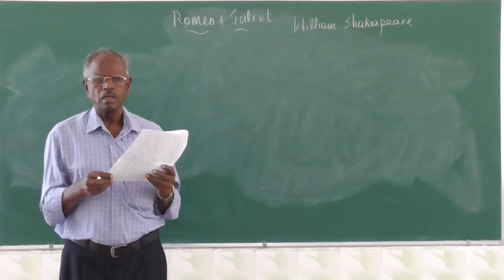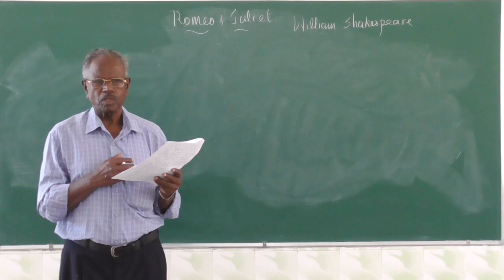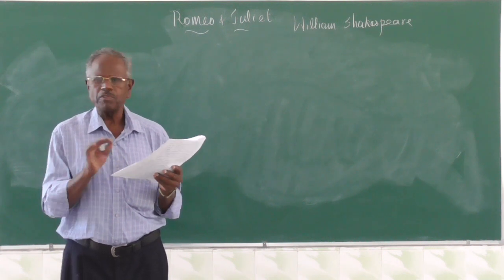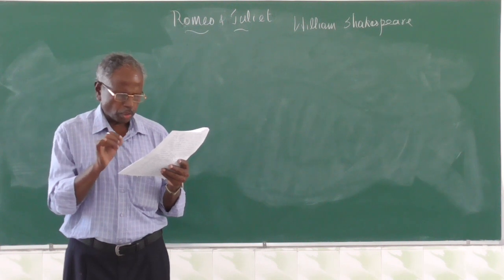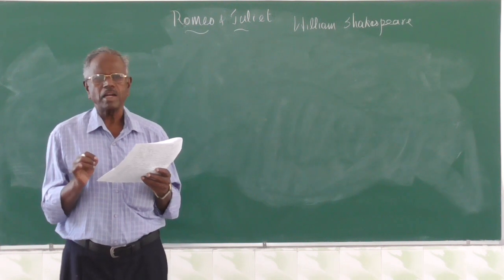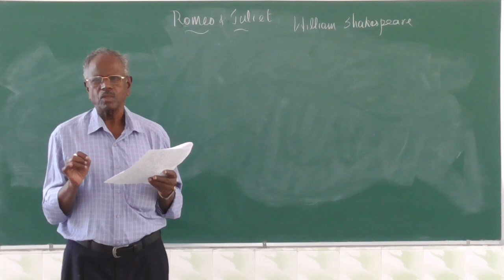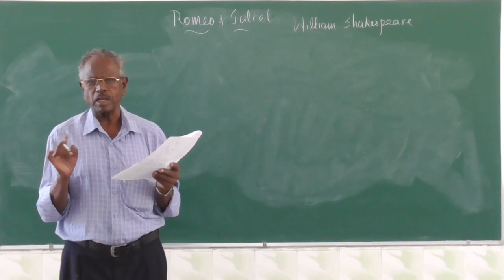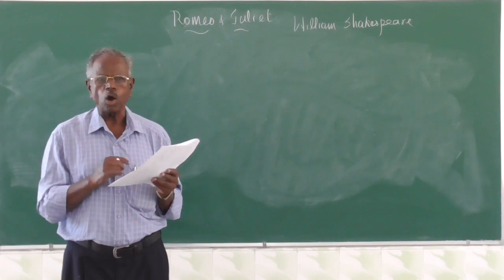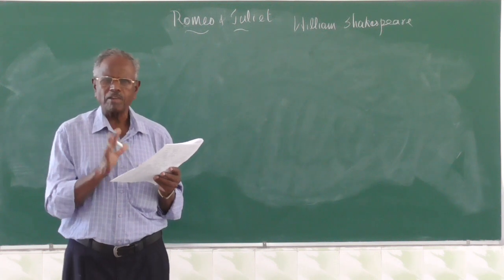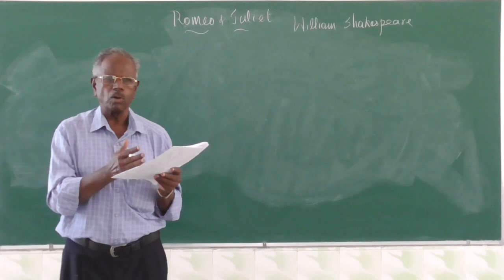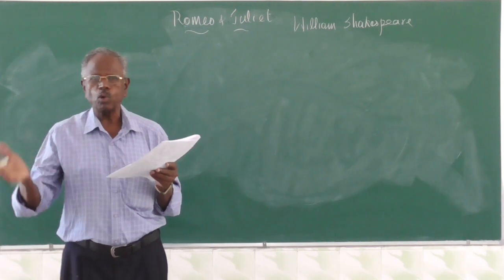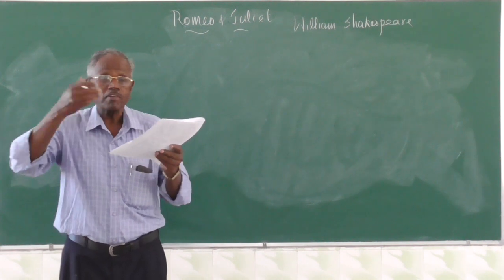The third question, a few times it has come as a long question. That is, between Romeo and Juliet, whose love do you think is more passionate and intense? All the three questions are in the textbook, you must see. So, this is generally a long question. See, both are loving. Romeo loves Juliet. Juliet loves Romeo. Romeo dies for Juliet. Juliet kills herself for him.